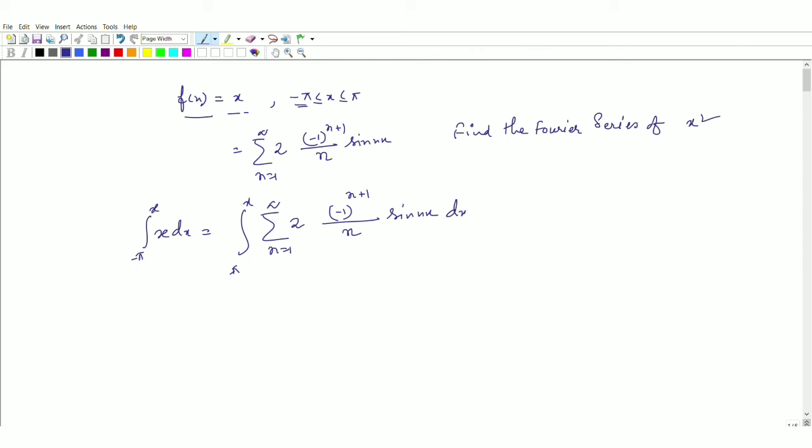Then dx. So now if you do the integration, in the left hand side it will become x square by 2 minus pi square by 2. In the right hand side, if you take the integration inside the summation, and do the integration of sin nx, another minus 1 will come, so it will become n plus 2. In place of n plus 2, we can simply put n, okay? So it will become cos nx, then x minus pi.